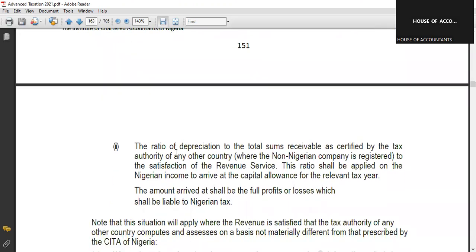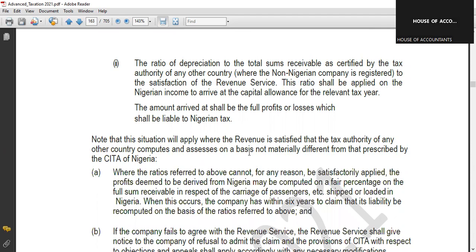The ratio of depreciation to the total sums received or receivable as certified by the tax authority where the non-Nigeria company is registered, to the satisfaction of the revenue service. This ratio shall be applied on the Nigeria income. So it means we'll be calculating the ratio of depreciation, and that will be applied on the income as depreciation.